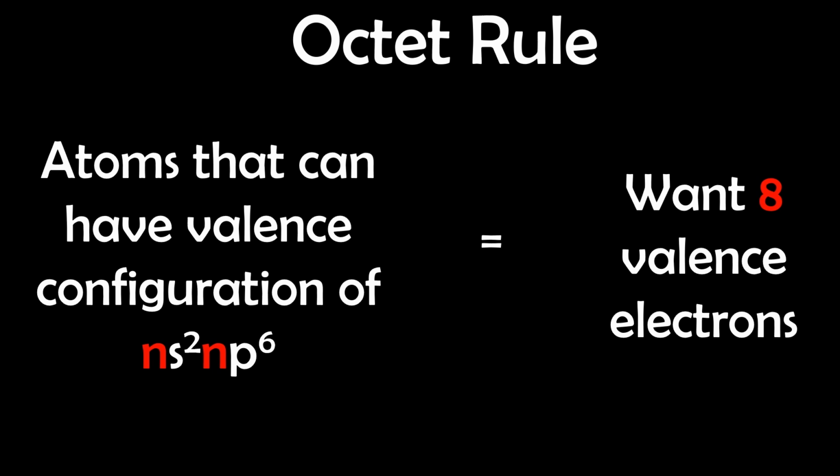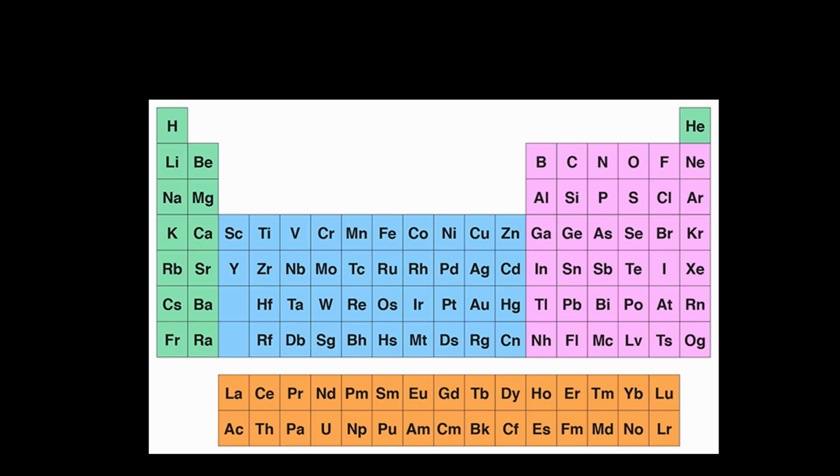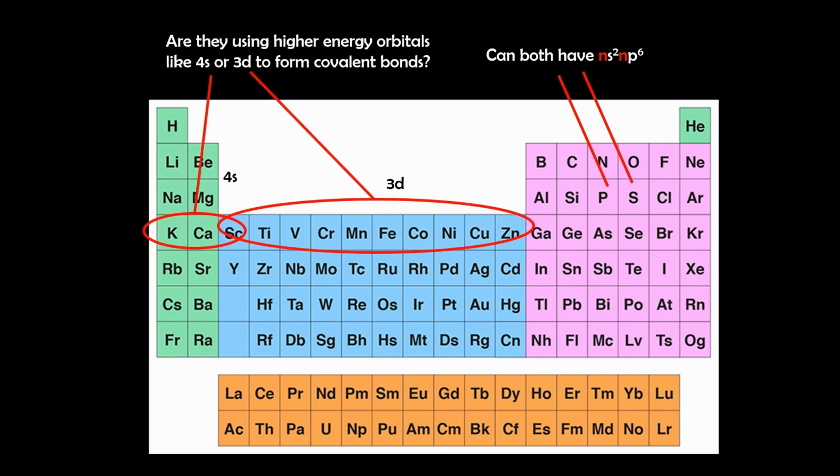In the last video, we discussed the octet rule, which states that atoms with a valence configuration of ns2, np6 tend to form bonds until they are surrounded by 8 valence electrons. But if this is true, how are molecules like SF6 or PCl₅ possible? Sulfur and phosphorus can both have electron configurations of ns2, np6, so does that mean their bonding involves valence electrons in higher energy orbitals, like the 3d orbital?